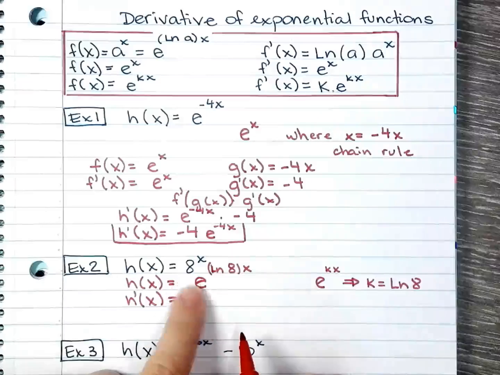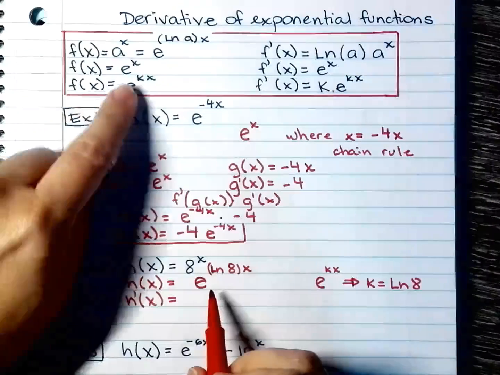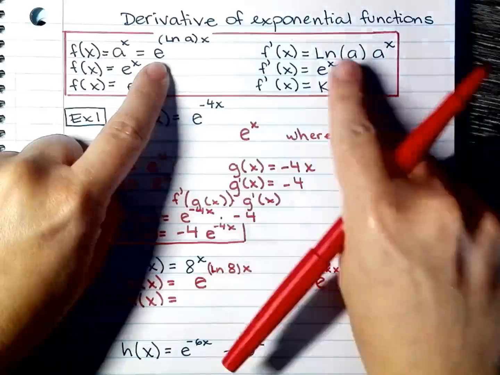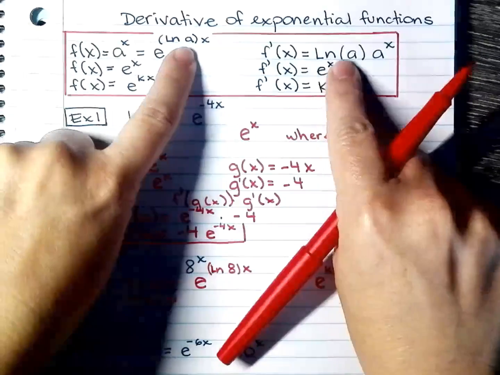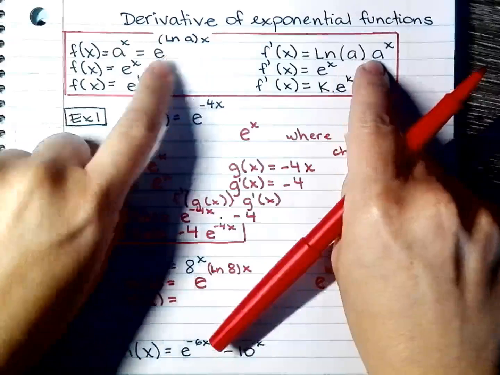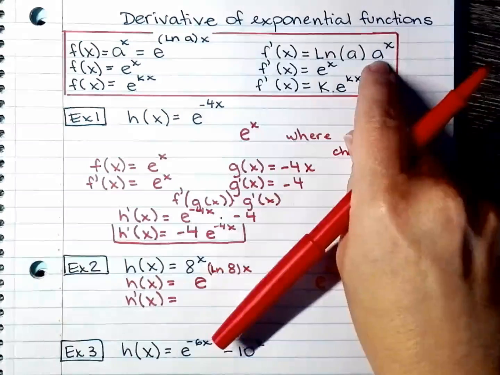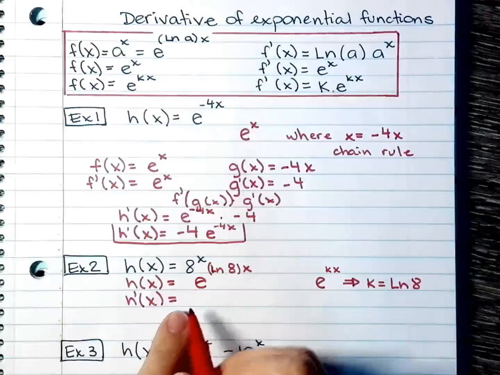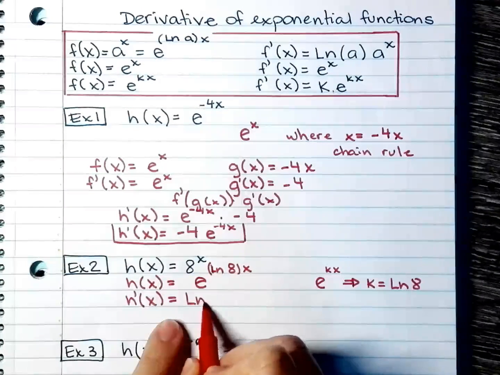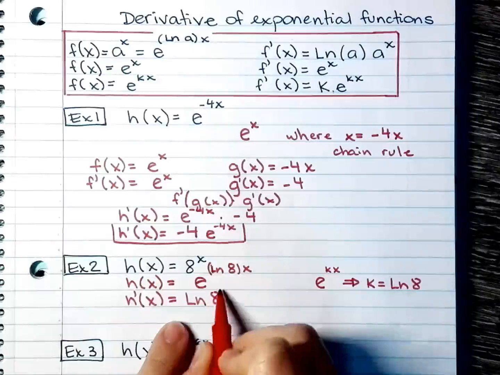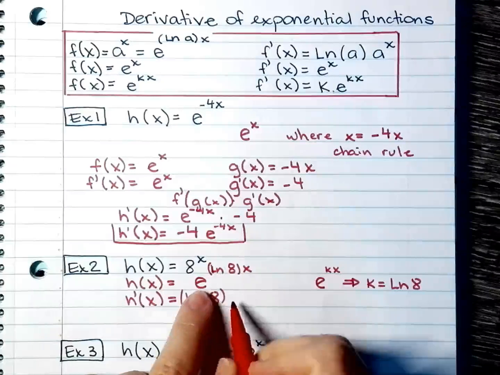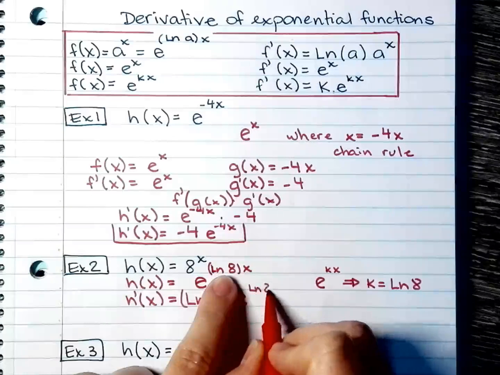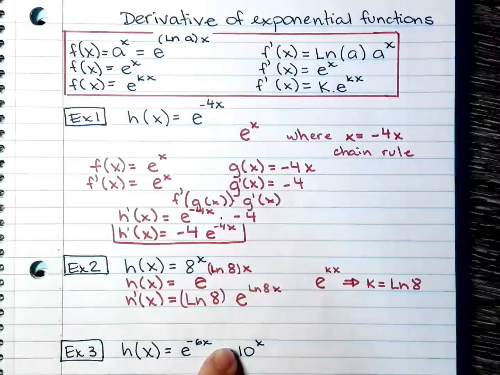To find the derivative of this function, the derivative of base e, I can rewrite this as natural log of whatever the argument is, and then I bring the function back up, that whatever the argument was raised to the power of x. So I have natural log of 8, and then I have base e, and natural log of 8x.